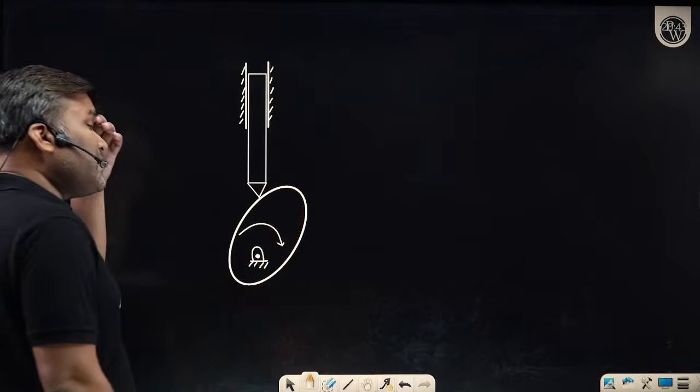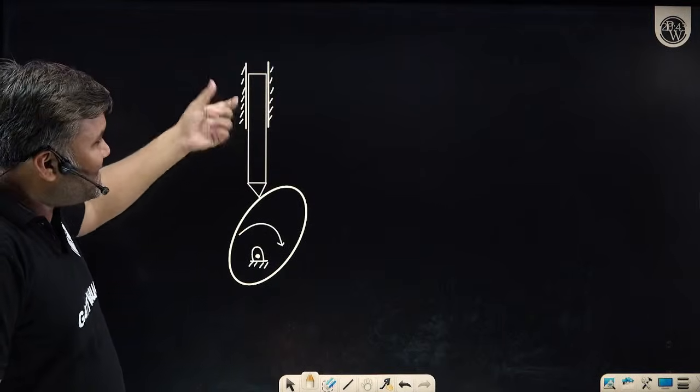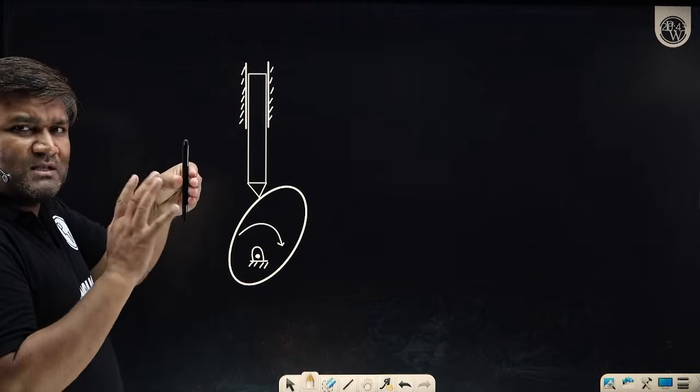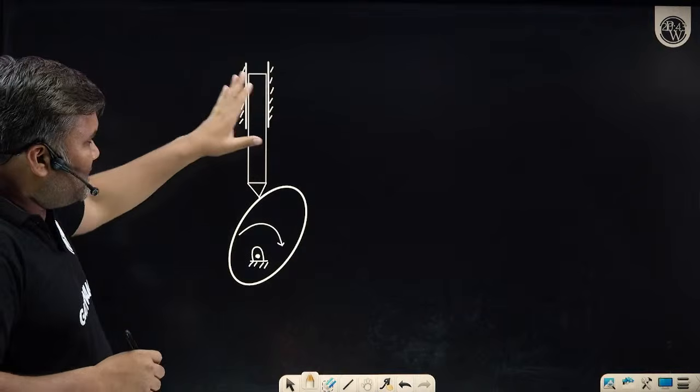Can you see what is happening here? This is something which is called a follower. The follower is inside the guide walls. Inside some slot I have put the follower. Now the follower is not able to come out. It will always have this up and down motion inside the fixed link.